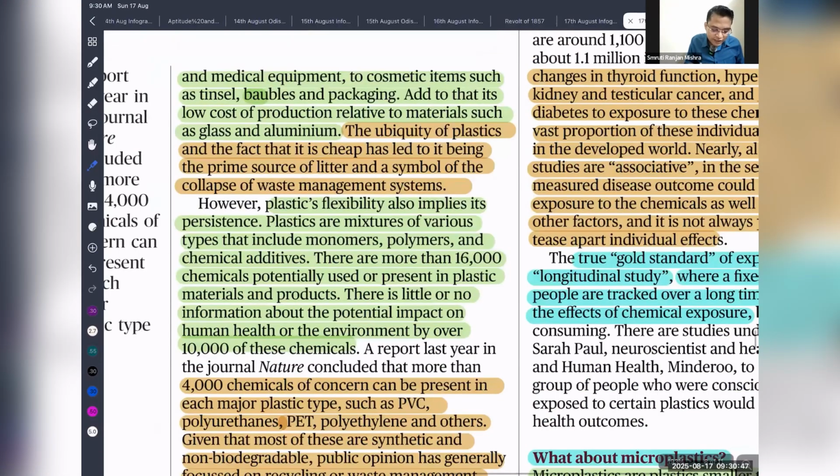Plastic's flexibility also implies persistence. Plastics are a mixture of various types of chemicals, including monomers and polymers. There are more than 60,000 chemicals potentially used or present in plastic material and products. There is little or no information about the potential impact on human health and the environment of over 10,000 of these chemicals. So, dear students, they can ask about the constituents of plastics. That is the reason sometimes you have to study all these things.